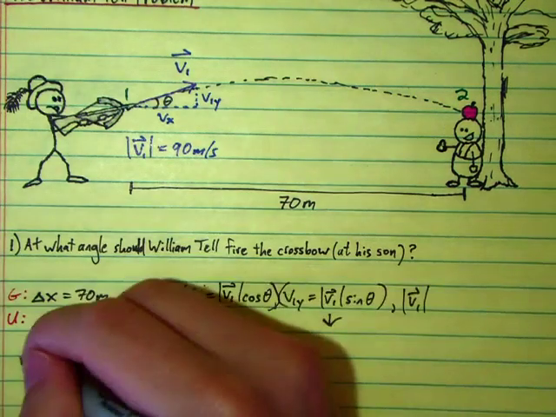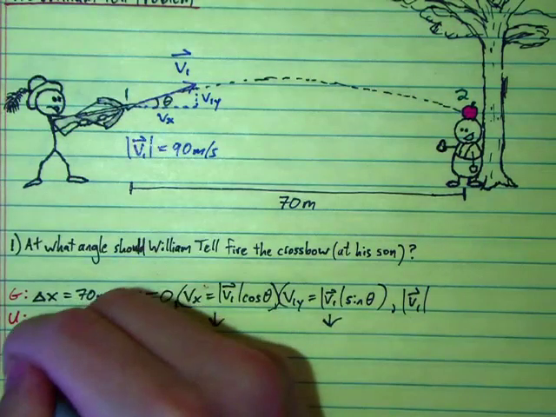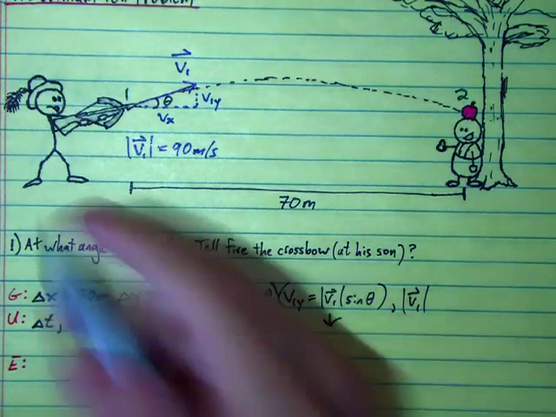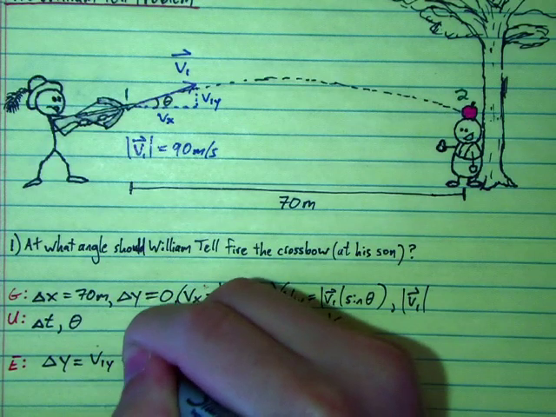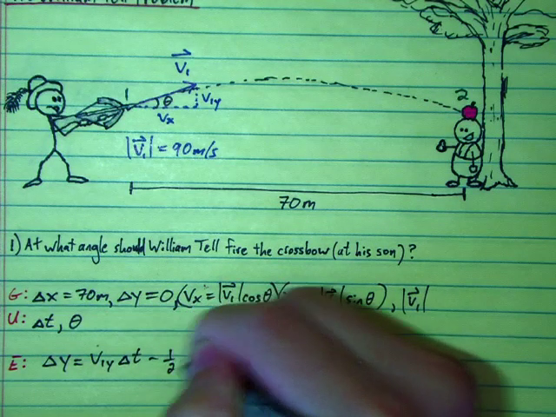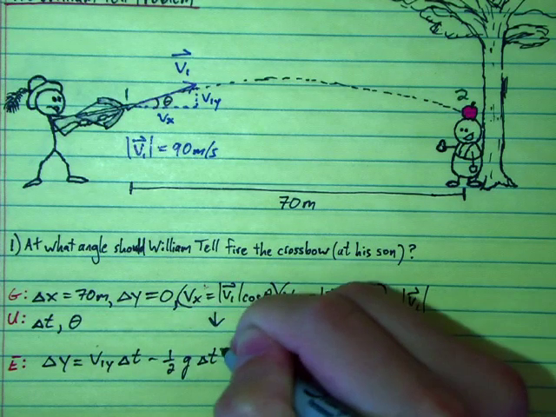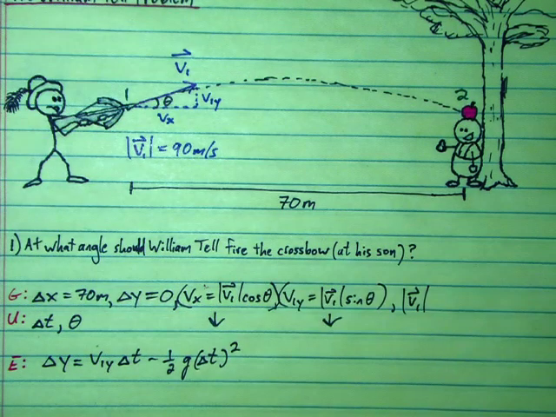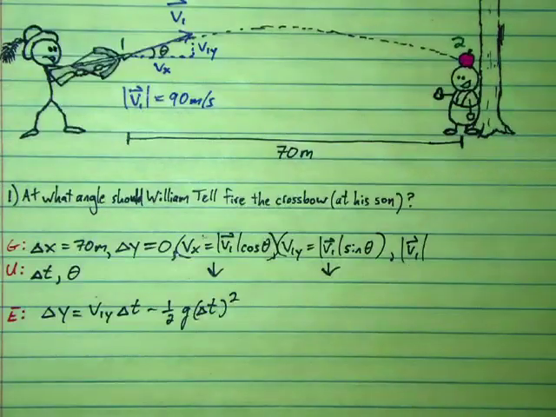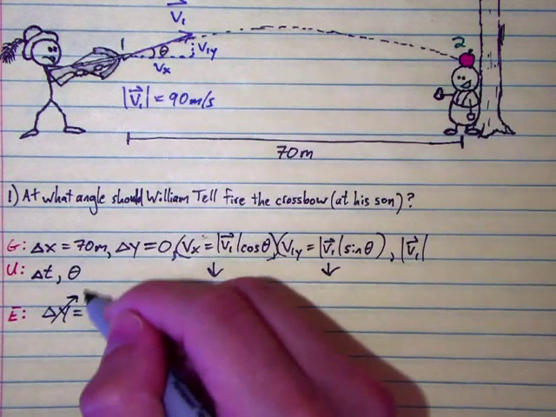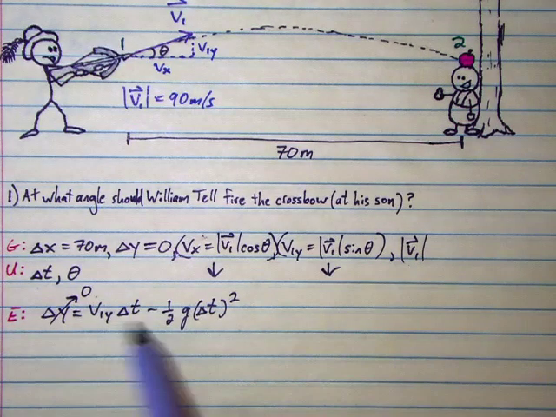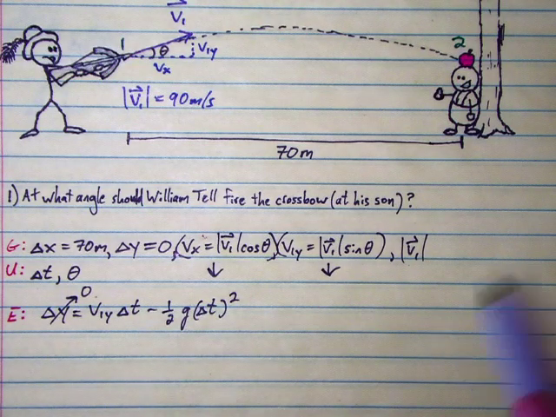Delta y. Trust me, I know what we're doing here. Delta y is v1y delta t minus 1/2 g delta t squared. Okay, we know that delta y between events 1 and 2 is 0, and that allows us to simplify this equation considerably.